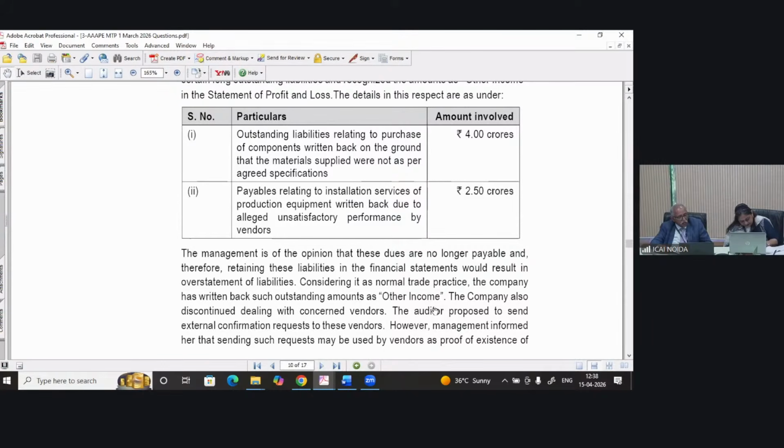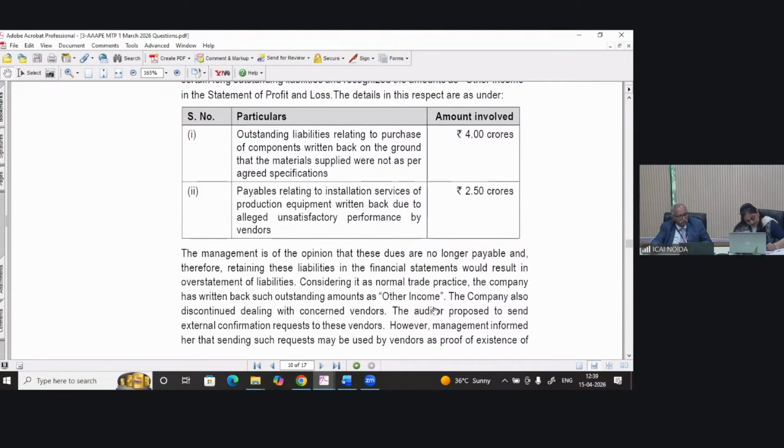Number 1 is outstanding liabilities relating to purchases of components. So students, the company had purchased some components, and now the purchase of components account is debited to its creditors. This would be the entry it would have passed in its books of accounts.